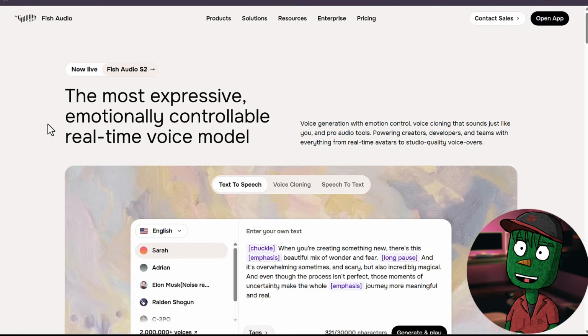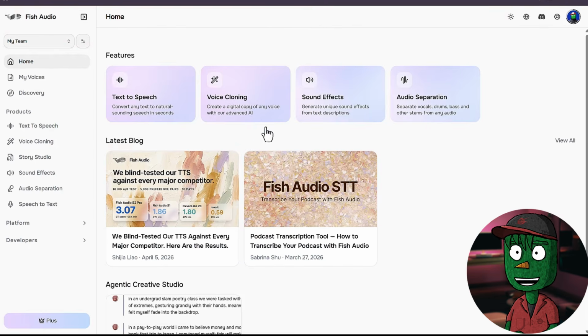The next thing we need to do now is to generate the voiceover, and to do that, I'm going to be using Fish Audio. If you want to do this for free, you can use Google AI Studio. But for me, Fish Audio is the best for generating your voiceover.